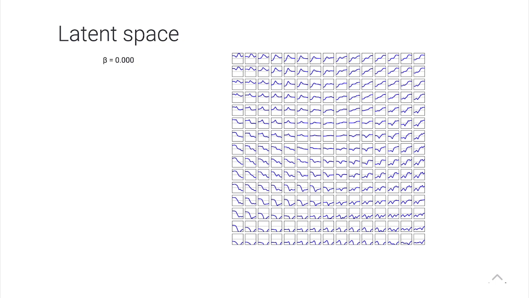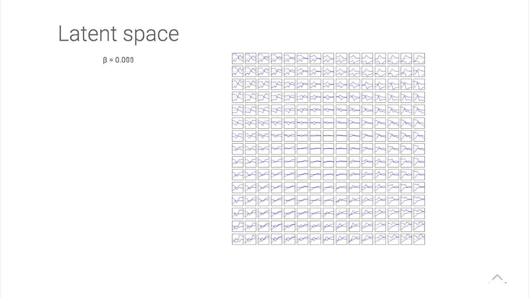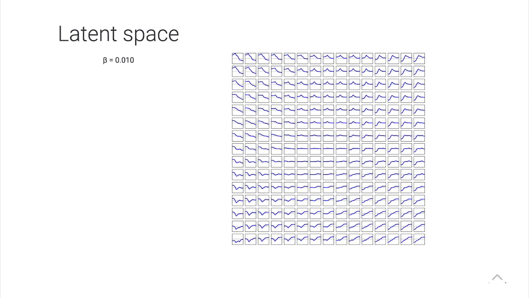Now you'll see that as we change the beta, the structure of this latent space changes. Basically, what we're looking for is the best structure that lets users find the EQ setting they're looking for the fastest. So, see what happens here. When we get to this point, it's much more structured. It's very smooth as we move from one point to the other, and this is good. We want good continuity between the different parts of the latent space.